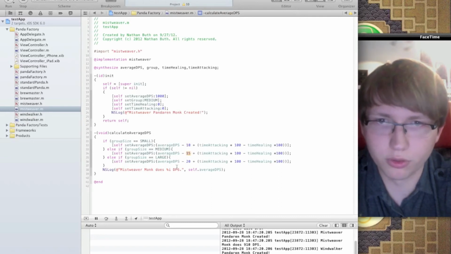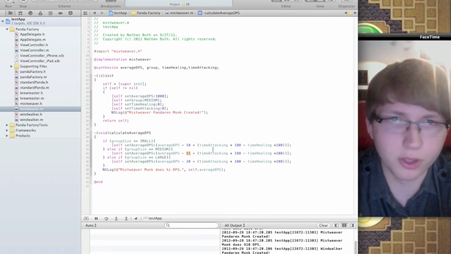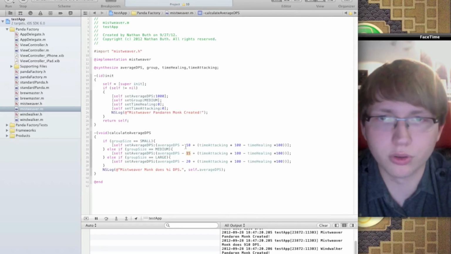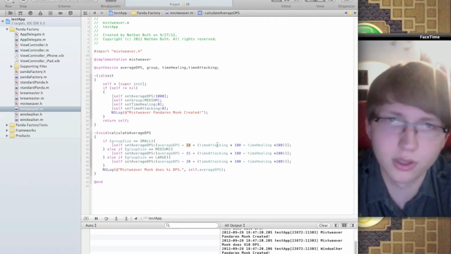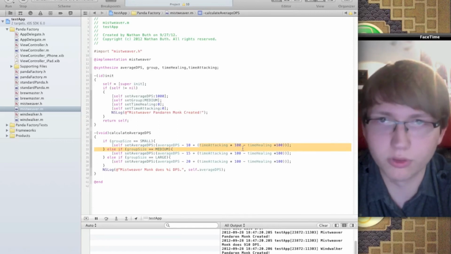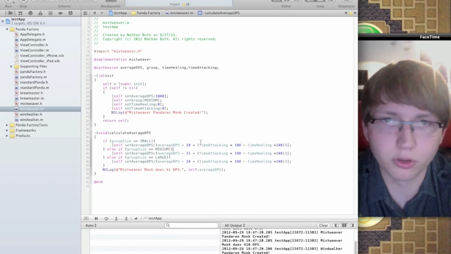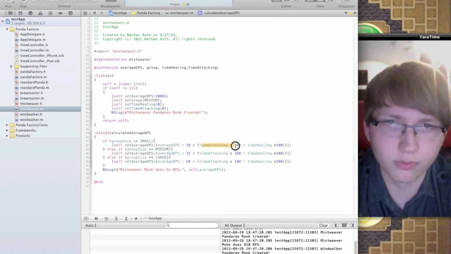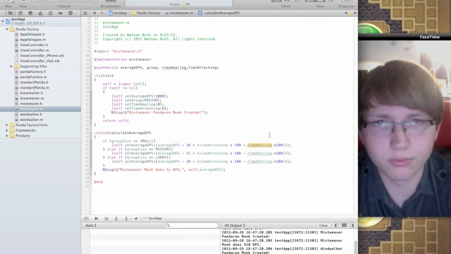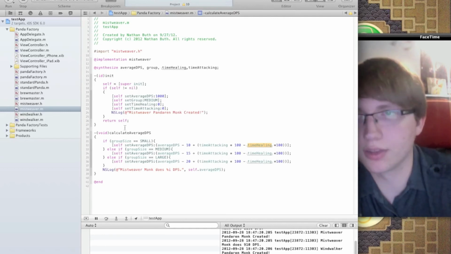This is the number that changes based off of those. The smaller the group, obviously the less time you have to spend healing, or at least the less you have to do while doing it, and so the less damage per second is decreased from your DPS. This is time attacking times 100, because they're decimals, so it's just making them numbers because it's percentages. I think it was 85 and 15: 15% of the time attacking, 85% of the time healing, and so they have a decrease of DPS.